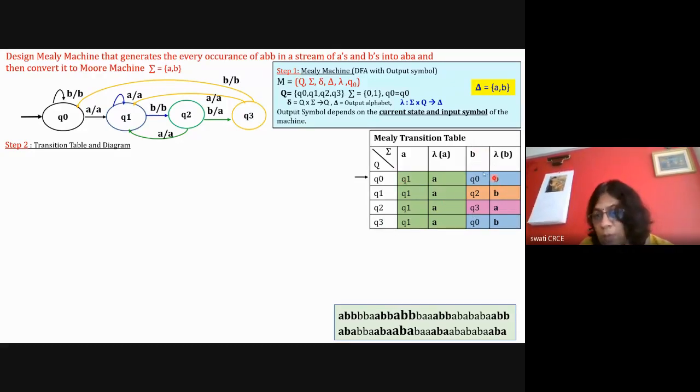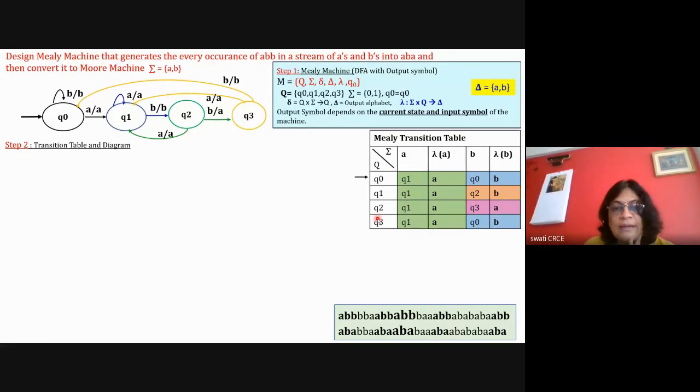Now after creating the table, observe the table. All Q1s have the output A. Here there is no variation. All Q0s are with B, no variation. Only one Q2 with B and only one Q3 with A. So there is no clash, and our states will remain the same. If you had Q1 with A and Q1 with B, then you would need to take two different states of Q1. Here there will be only one Q1, but the Moore machine would have two Q1s, one Q1 with A and one Q1 with B. But that is not the case for this particular problem. All Q1s are with A, so we will have only one Q1 with output symbol A.